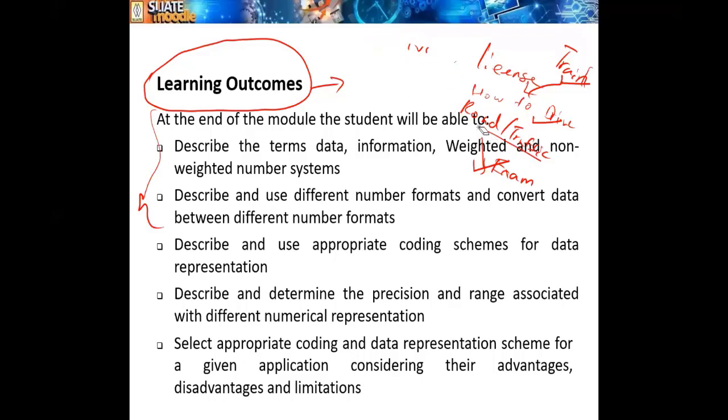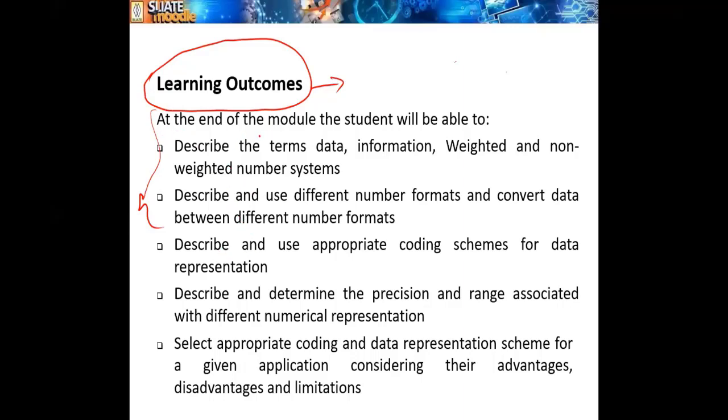Likewise, to pass the subject, you should prove that you have acquired these learning outcomes. That's the reason you have exams, continuous assessments, and so on. So all the exams will be based on these learning outcomes.